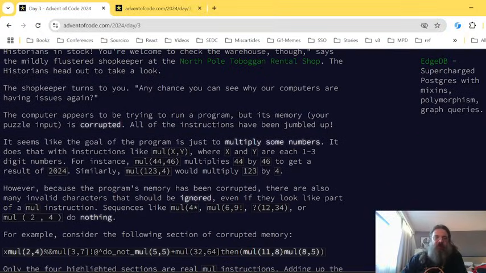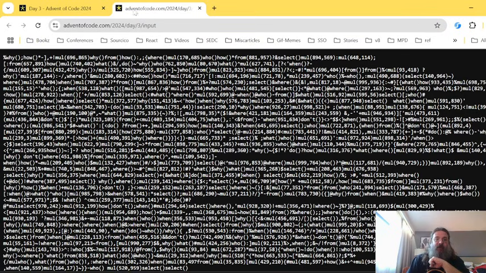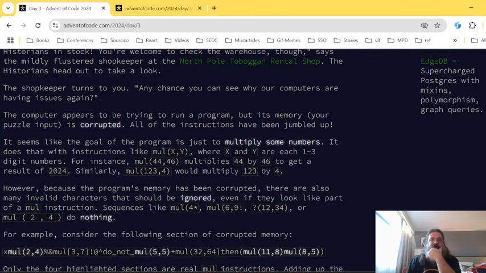Go and multiply some numbers. It does that with instructions like mul(x,y), where x and y are each 1 to 3 digit numbers. Mul multiplies. Oh, we might actually need to parse some memory. Maybe not for this task, parse some instructions. Maybe not for this task, but I do have a feeling that this will come around again.